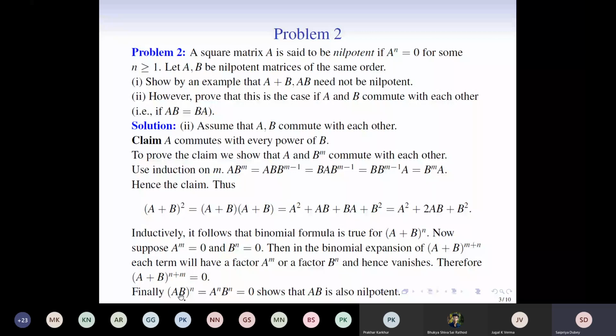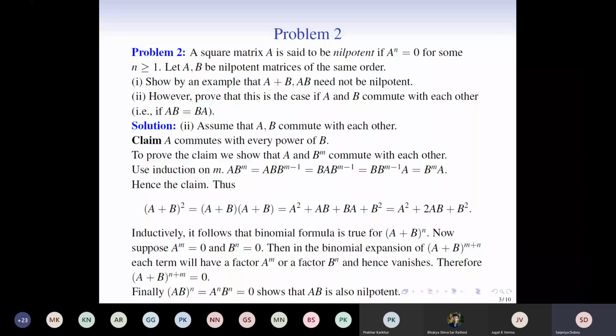So (AB) whole raised to n. Whenever you see any statement about matrices that involves n, and you want to prove something else but this is an intermediate step, then it is very good to go by the option of induction. So if we take n equal to 1, these two commute, we know that. For n equal to 2, how will this look? It will look like AB times AB, right? So what is that? A B^2 A.